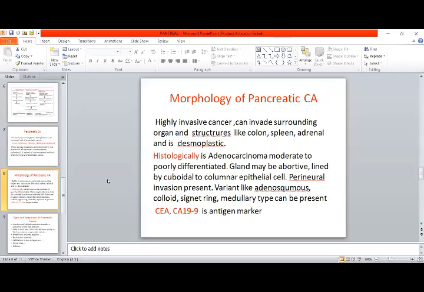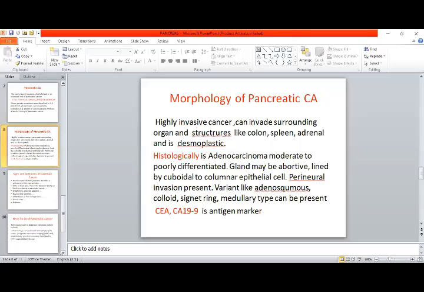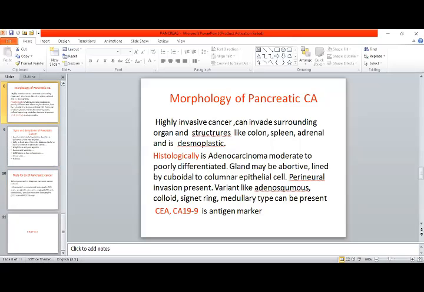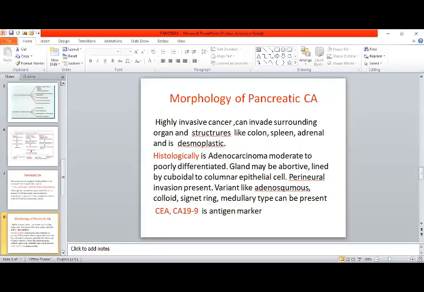And what is the morphology of the CA pancreas? Histology and morphology of CA pancreas. This is a highly invasive cancer, and it can invade the surrounding organs and structures like colon, spleen, adrenal, and is desmoplastic.